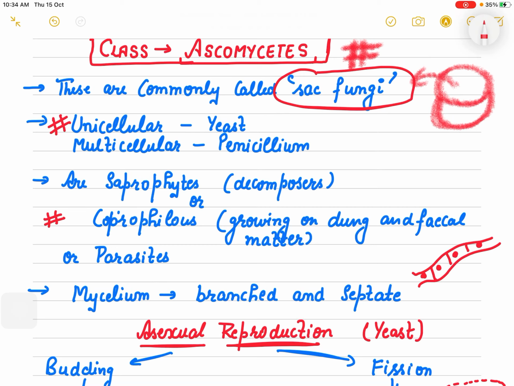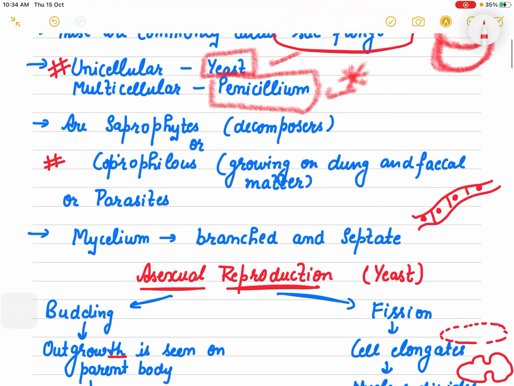This is the class which has unicellular members as well as multicellular members. The unicellular member of this group is yeast, and the multicellular member is penicillium. Mostly they are saprophytes, they are decomposers, but a few of them grow on dung or fecal matter or undigested matter. This fungi is known as coprophilous.